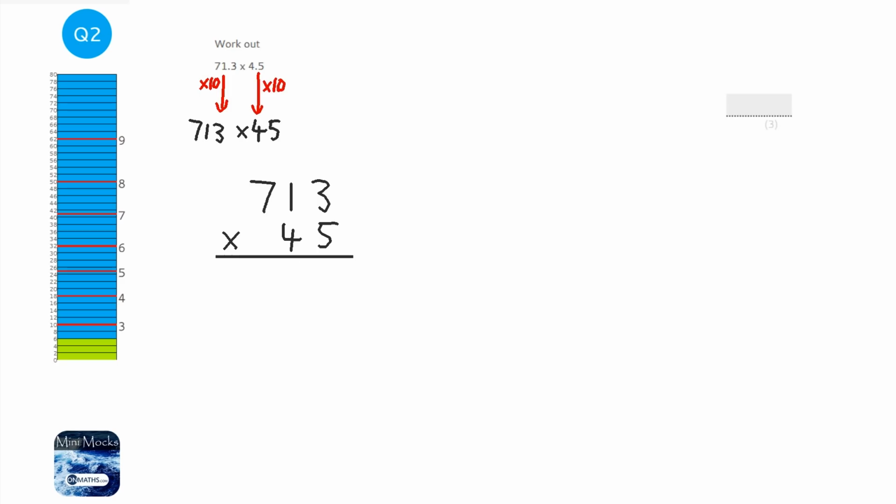Okay, so 5 times 3 is 15. Carry the 1. 5 times 1 is 5, add the 1 is 6. 5 times 7 is 35. So it'll be 35. Now the next thing we're doing is 40 times 3. So what we're going to do is just add a 0 here, and then we can just think of it as a 4. So 4 times 3 is 12. 4 times 1 is 4, add the 1 is 5. And 4 times 7 is 28.